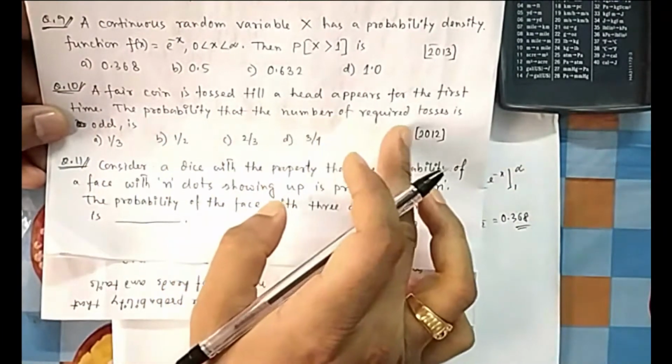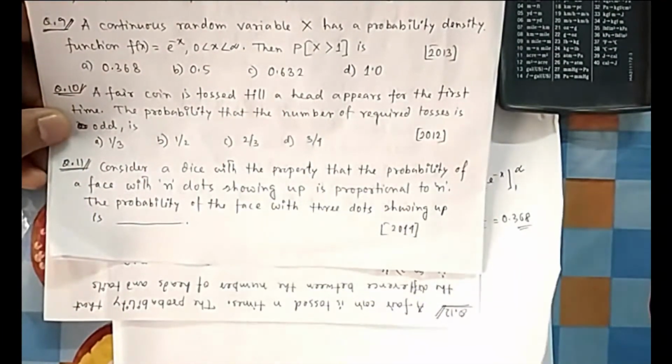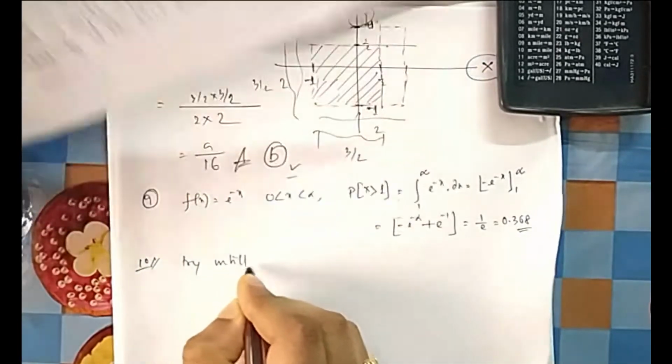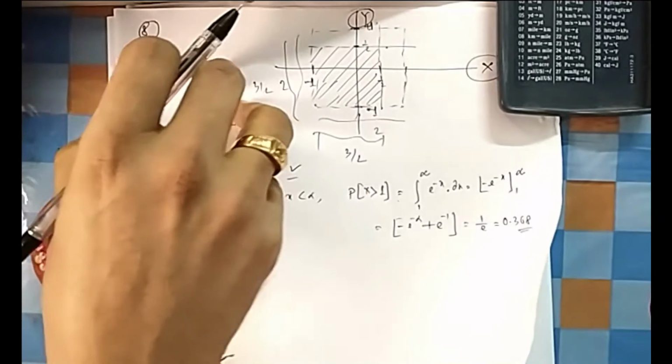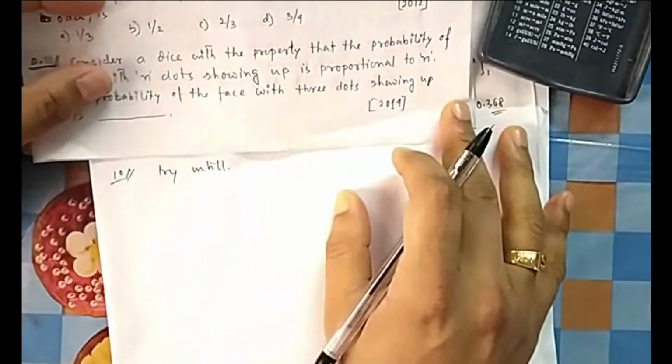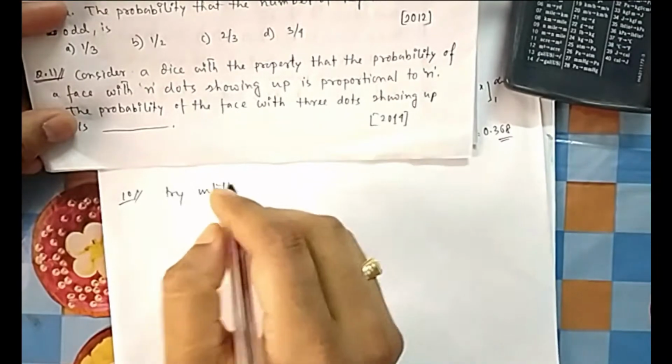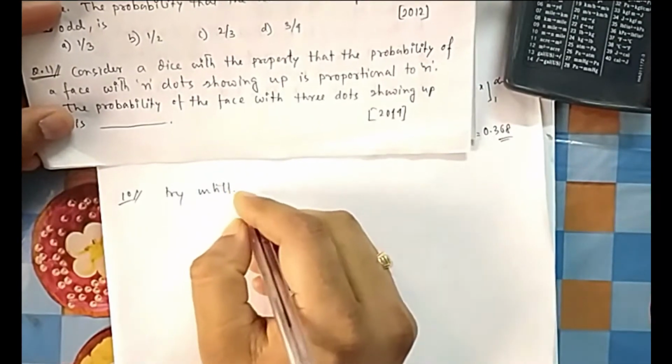In question 10, a fair coin is tossed till head appears for the first time. Find the probability that the number of required tosses is odd. This type of probability is known as negative binomial, or geometric, something of this format, where you try until success. These names are always given so that you remember what type of problem it is, so that you categorize. If you give some name, it is better to memorize and remember these things. Try until success.